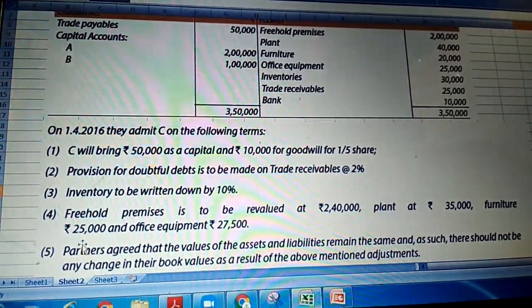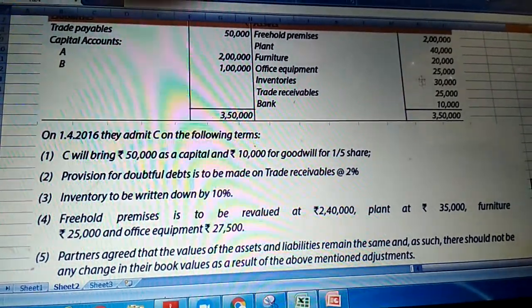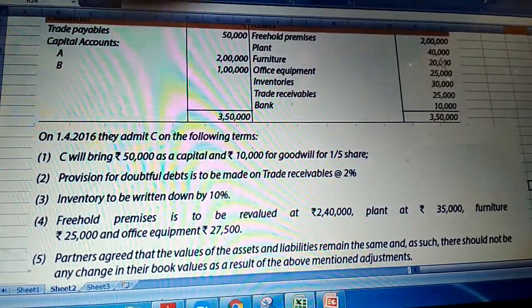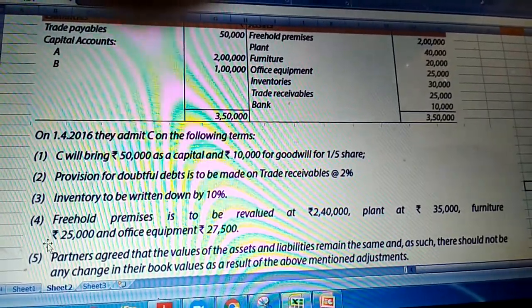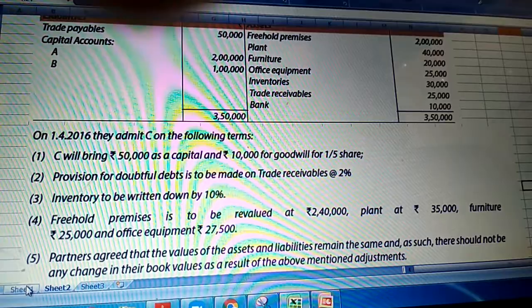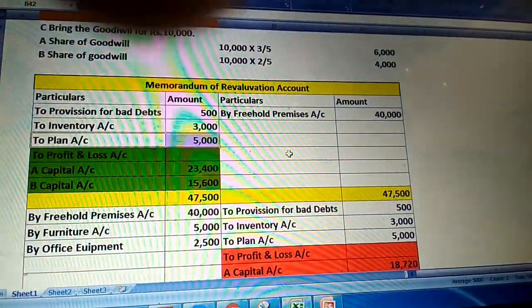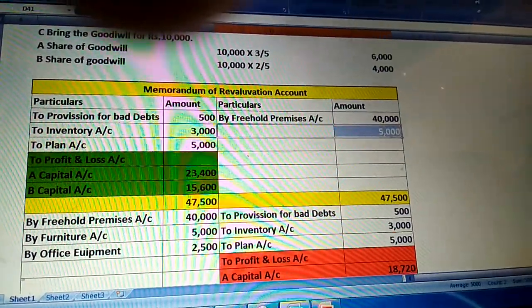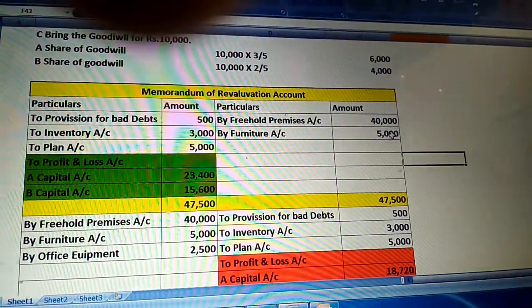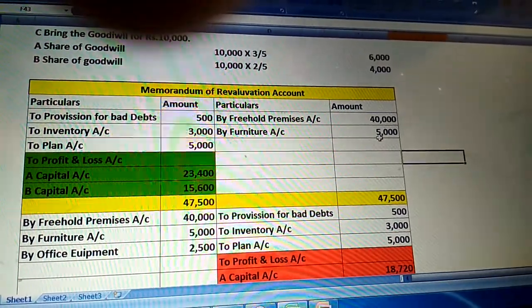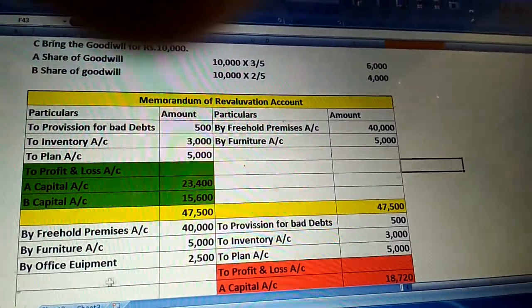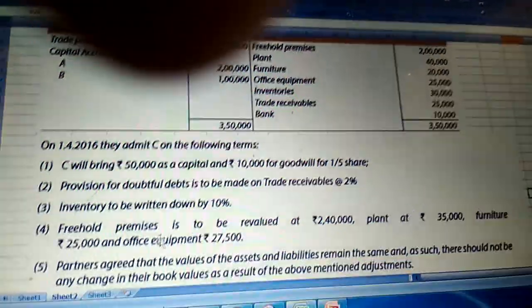Furniture rupees 25,000. Already in the balance sheet they are given the furniture value 20,000. The revalued amount is 25,000. 5,000 value is increased. It's a gain for the firm. All the gain should be credited. Total here, 5,000 increase. Next adjustment.